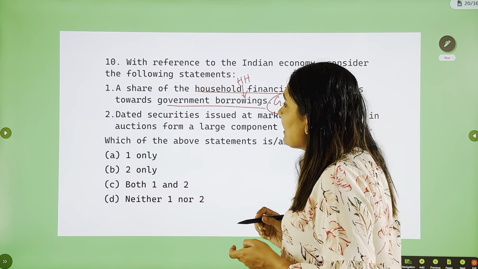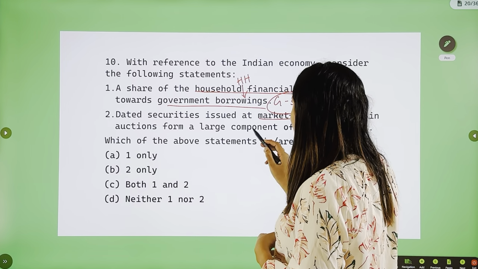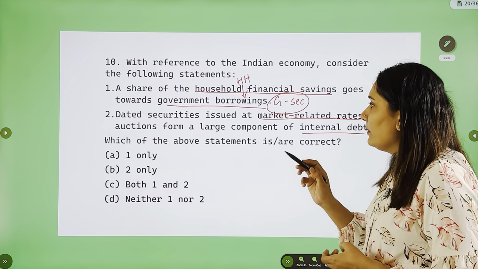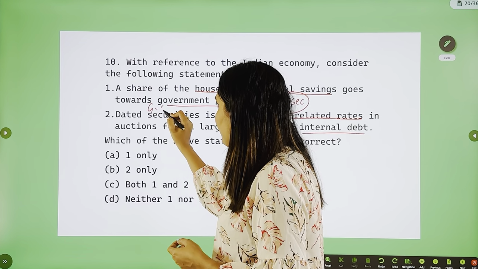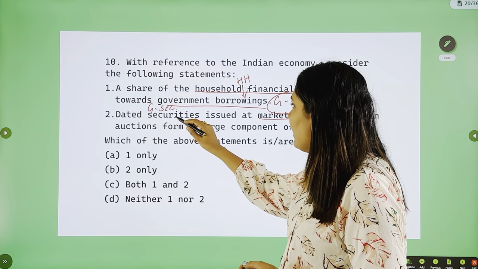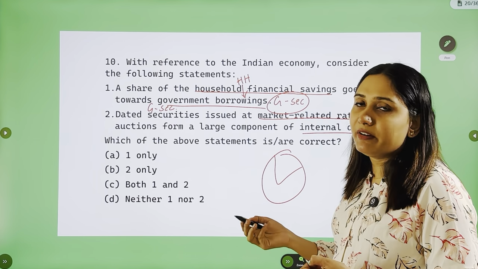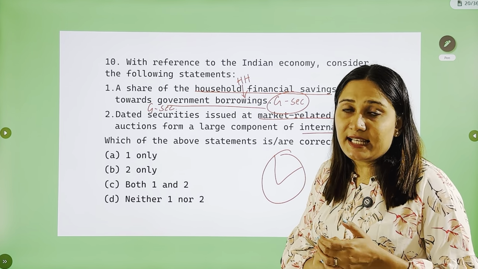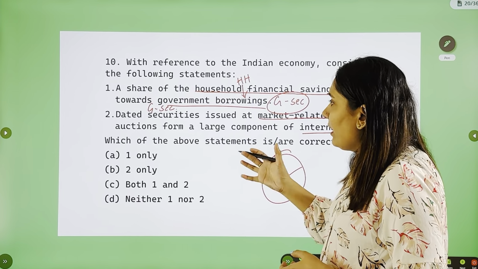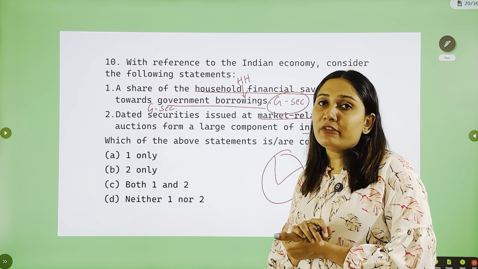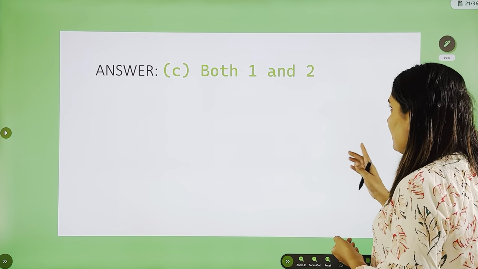Second statement, dated securities issued at market related rates in auctions form a large component of internal debt. Now, dated securities issued at market related rates is again talking about government securities only. We know that the government has both internal as well as external debt. Borrowings from within the country is internal debt. So, the question is whether government securities form a large component of internal debt of the government. That is also correct. Answer is both 1 and 2.